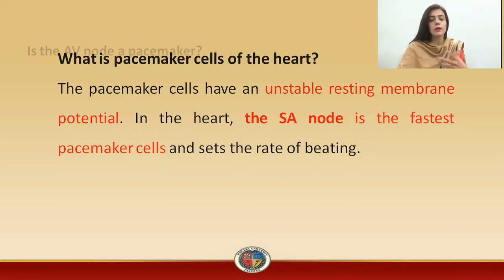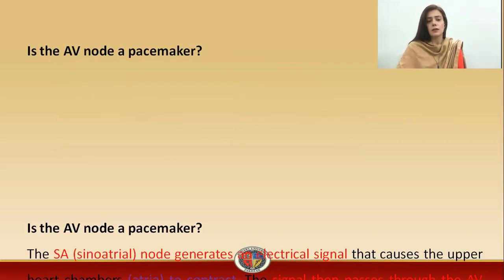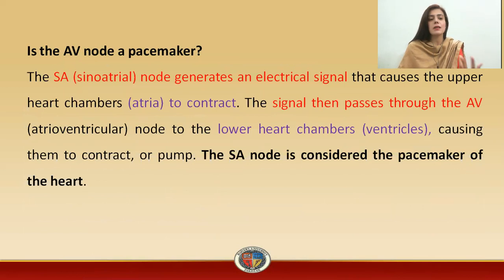And now what about the AV node? Is this a pacemaker? Does the AV node have any automaticity? The answer is that yes, the AV node is a pacemaker, but it is a secondary pacemaker. How is this a secondary pacemaker? Because your primary pacemaker is the SA node.